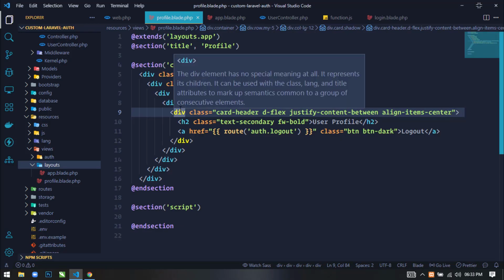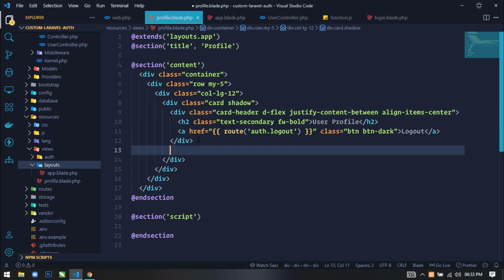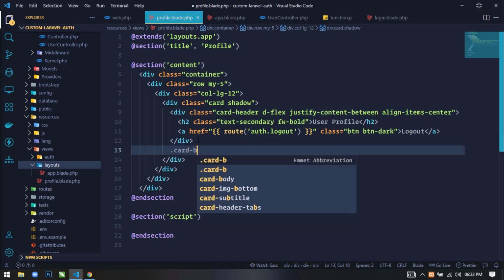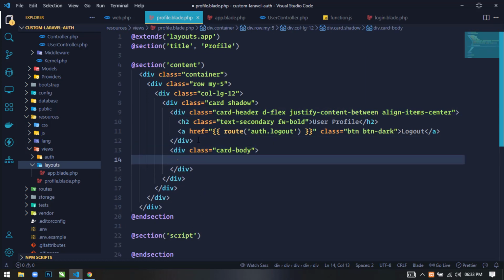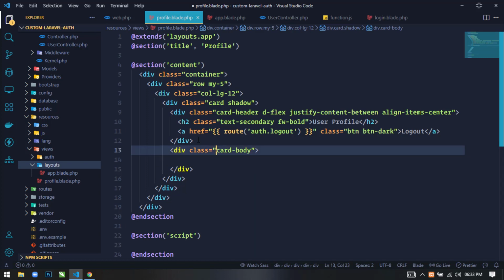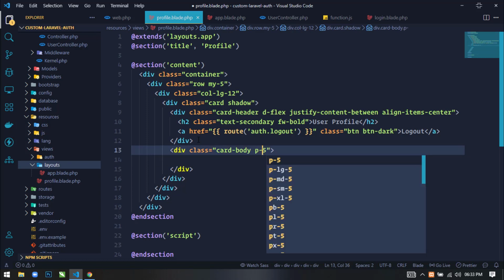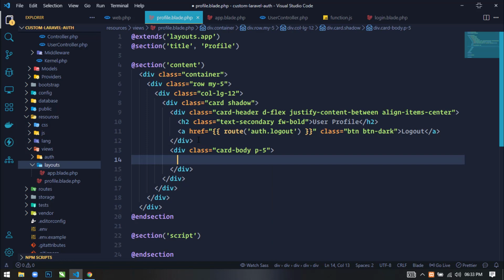Now just below this card header we will design the card body. Just write card-body. Now I will also give some padding to this card body.